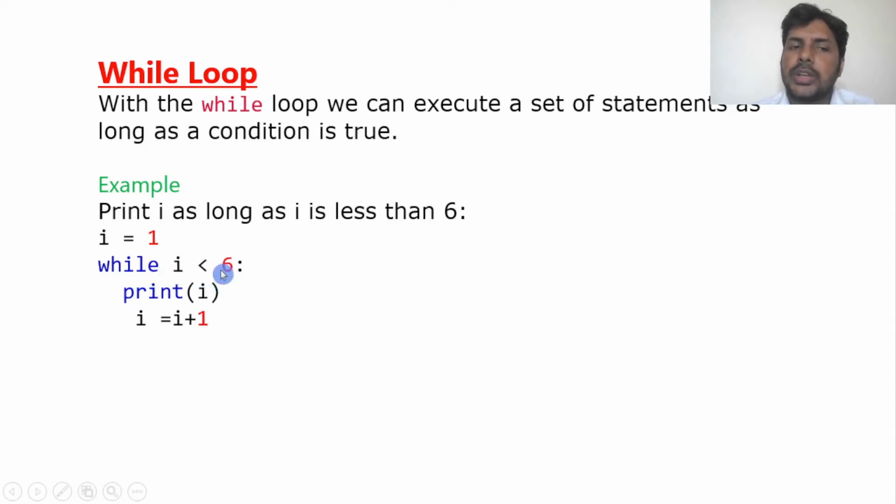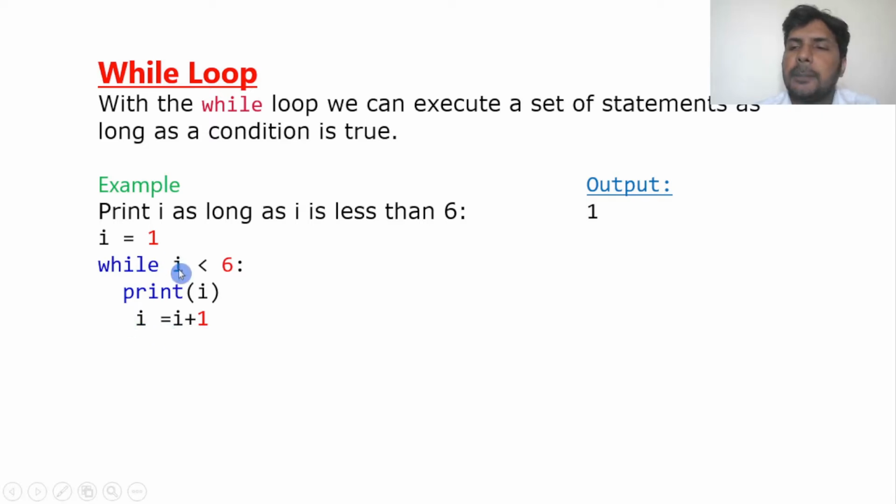Once the condition is satisfied, it will go inside. If the condition fails, it will go out of the block, it will skip the block. Now the condition is true, so it will go inside. What is the i value? The i value is 1, so it will print 1. You can see the output is 1. What happens next? i is equal to i plus 1. That means the i value will increase by 1. Now i has become 2.